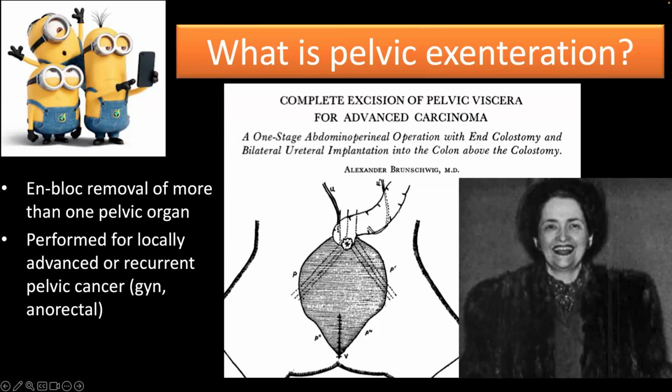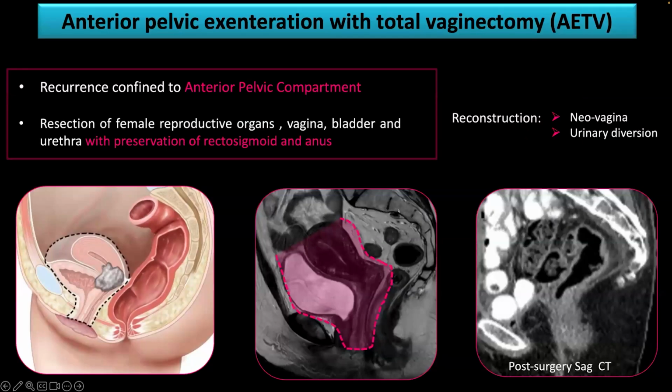So just to summarize what the types of pelvic exenteration are. You can have an anterior pelvic exenteration when you have a recurrence which is confined in the anterior pelvic compartment. So the surgeon will remove the female or male reproductive organs, and then the bladder and the urethra. And as you can see here, what will be removed, and on the post-surgical sagittal CT, what is left is the rectosigmoid and the anus.